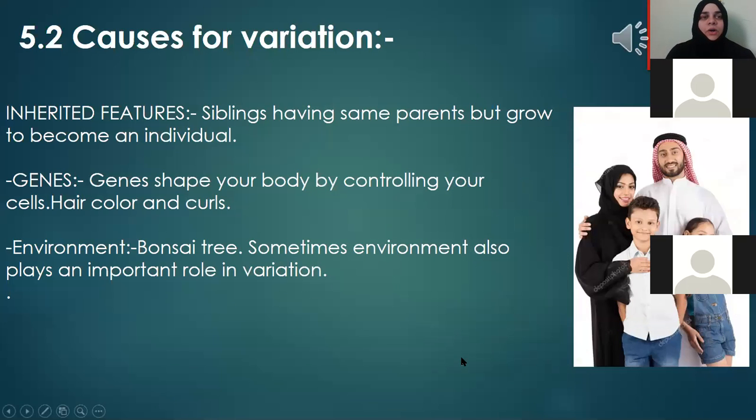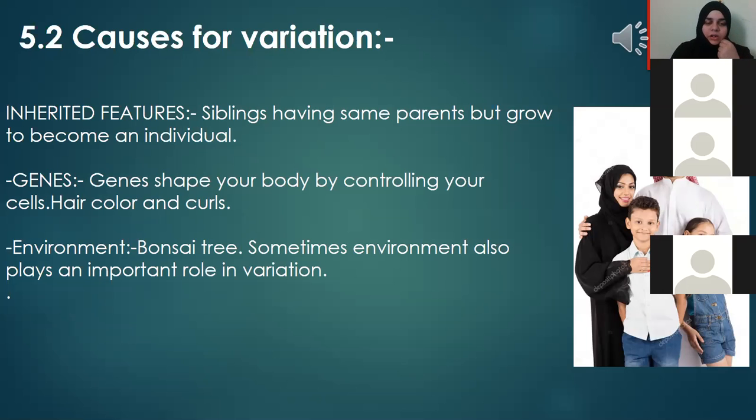Fine. Now, this is 5.2, causes for variation. Now, we have seen what is variation, how variation is affecting our personality and our characteristics. Then we have seen the types of variation. How many types of variation we have seen yesterday? Two. What are those? Continuous and discontinuous. Very good. So today we will see how the variation is caused or how we are different.